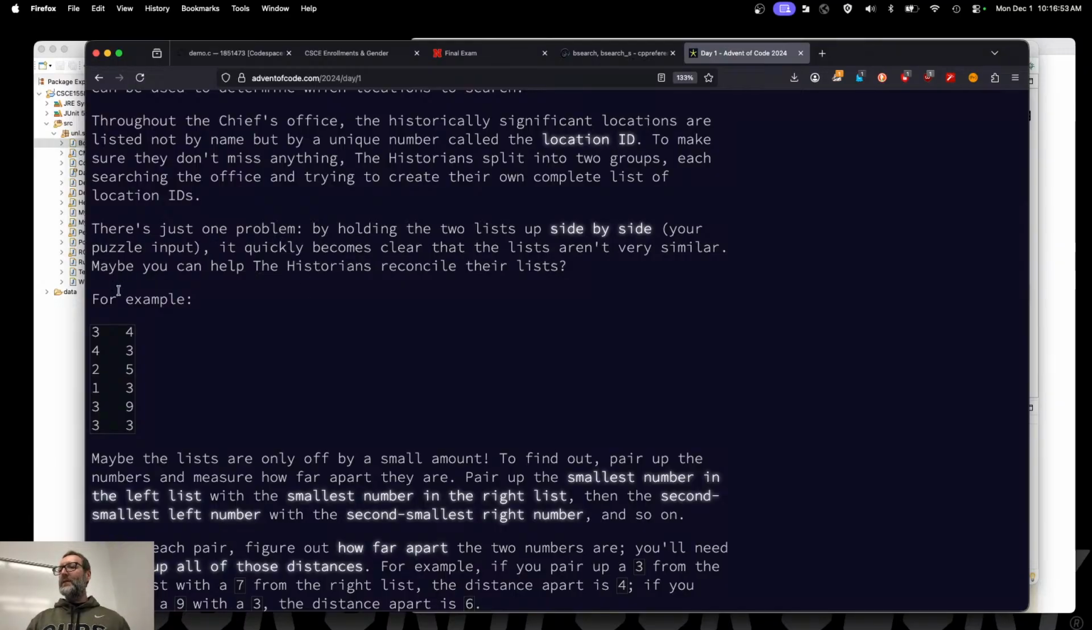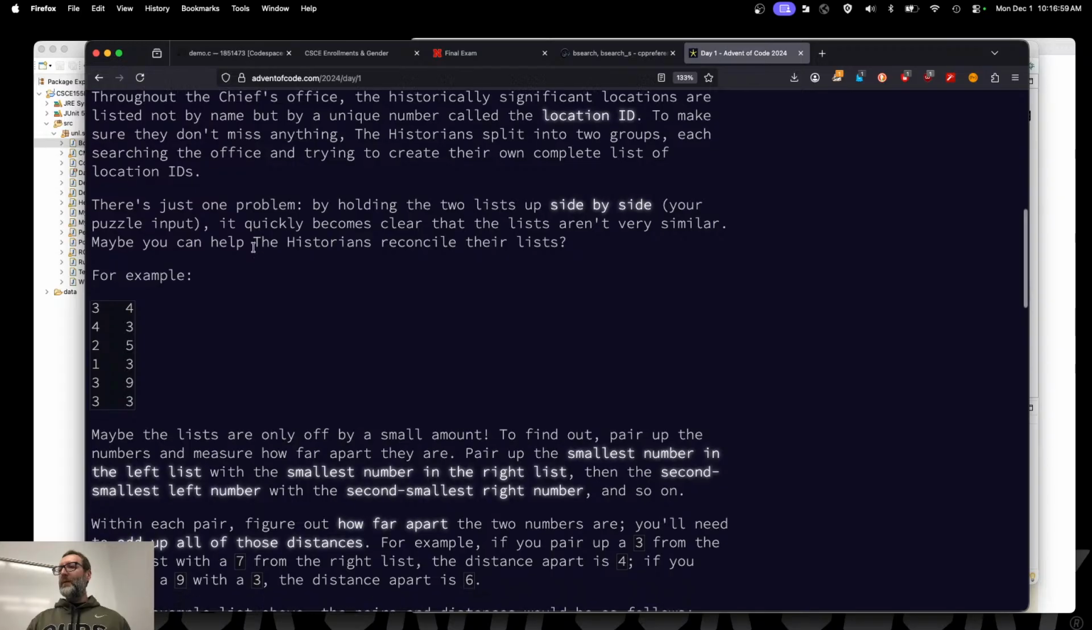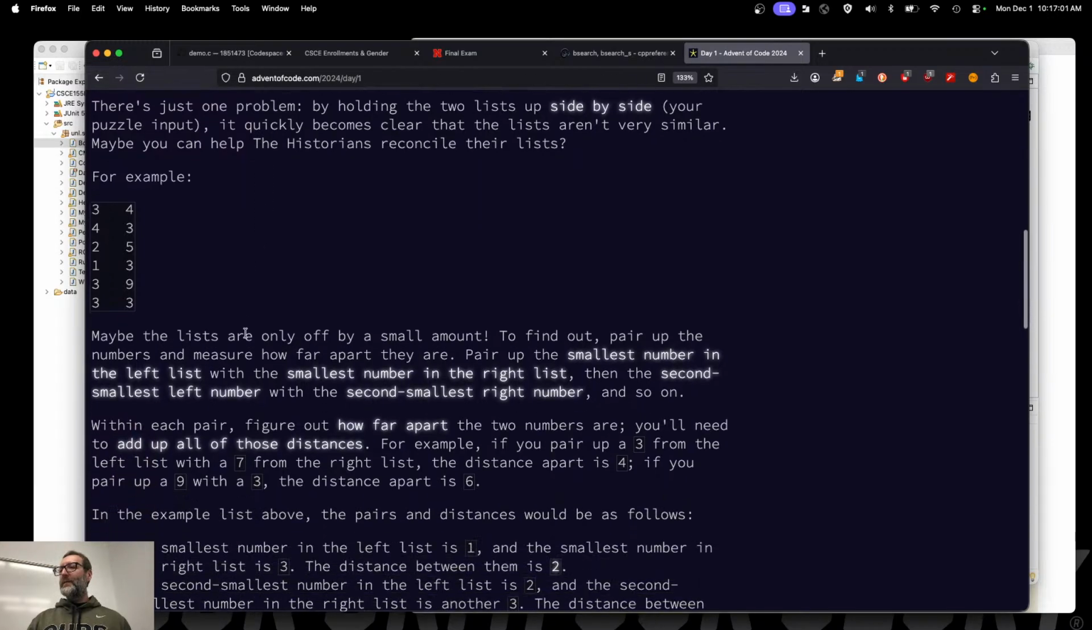Okay, so you're given two lists of numbers here. The lists aren't very similar. Maybe you can pair up the numbers and measure how far apart they are. So pair the smallest number in the left list with the smallest number in the right list. Then the second smallest in the left with the second smallest in the right. That's very apropos of what we're doing right now. How would you go about solving this?